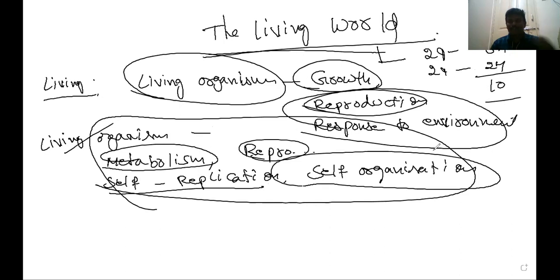Self-organization means our body can manage and protect itself, and its cell population is raised. These things are maintained by living things.